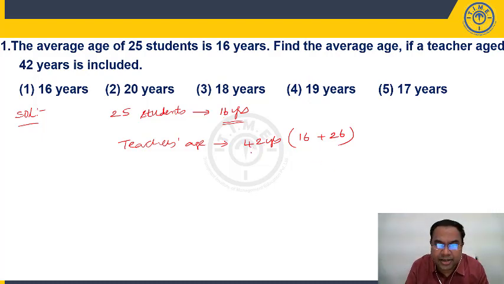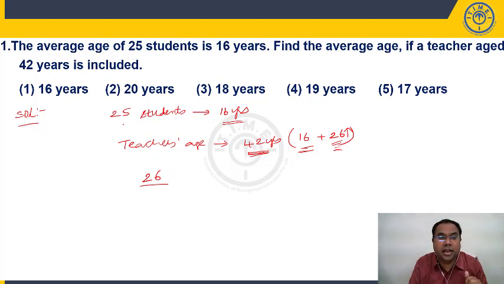Now I am adding the teacher. What is the teacher's age? 42. So it is 16 plus 26. In case the teacher's age is 16 years, the overall group average will stay 16. But the teacher's age is not 16, it is 42. That means the teacher is carrying how much extra to the group? 26. If the teacher's age were 16, the overall average would become 16, but we are taking a teacher of 42 years. So the teacher is carrying 26 extra years.